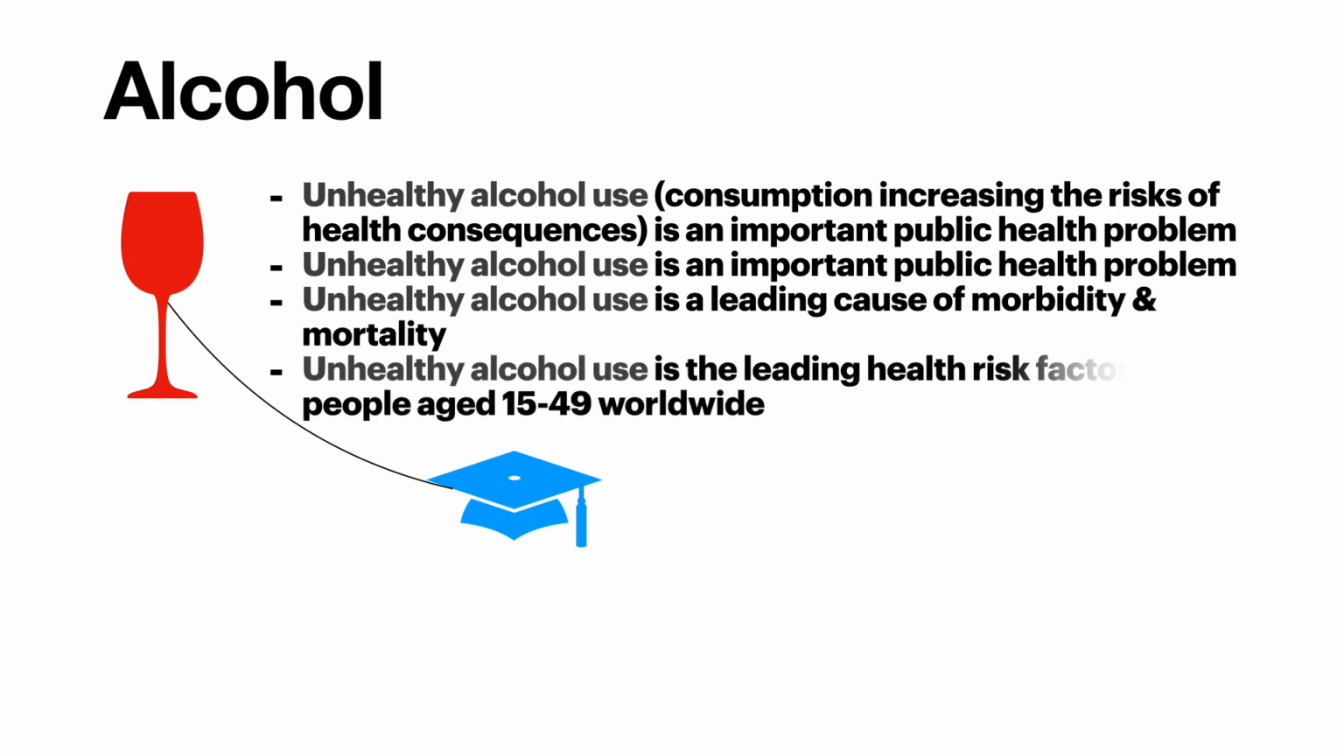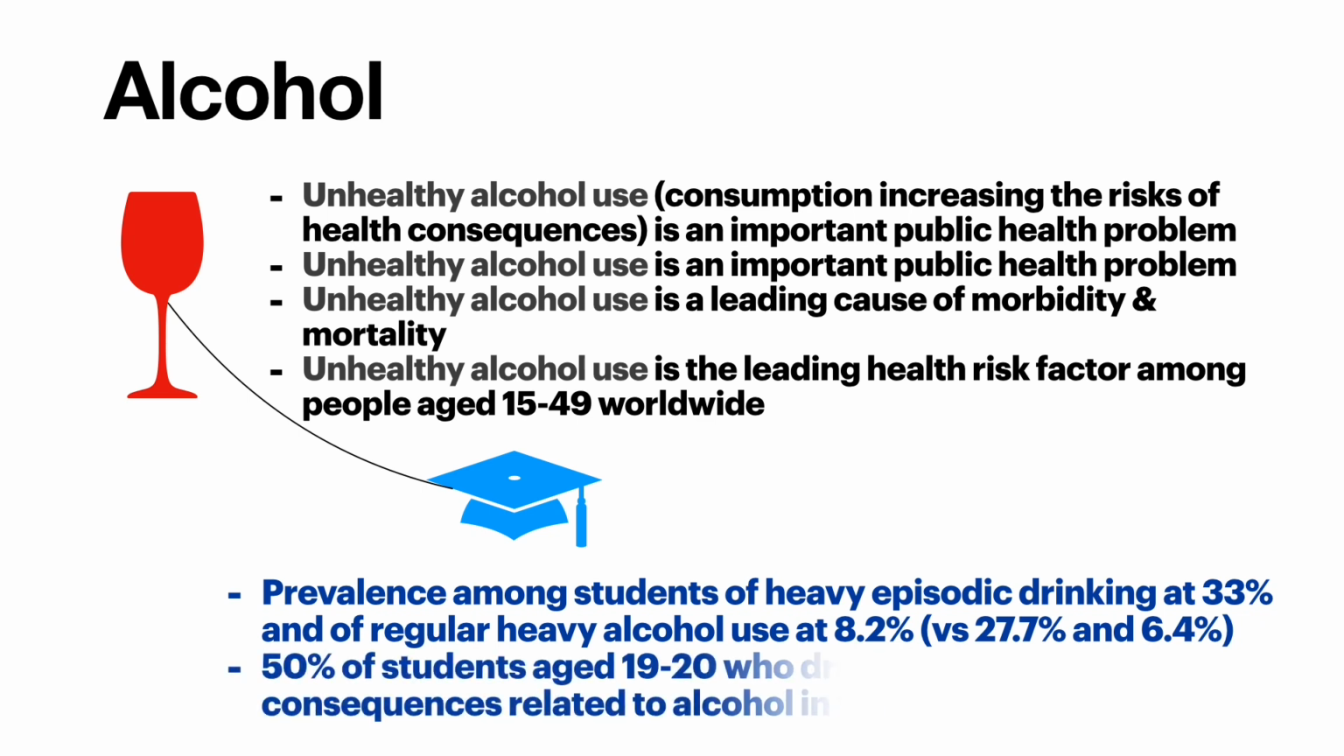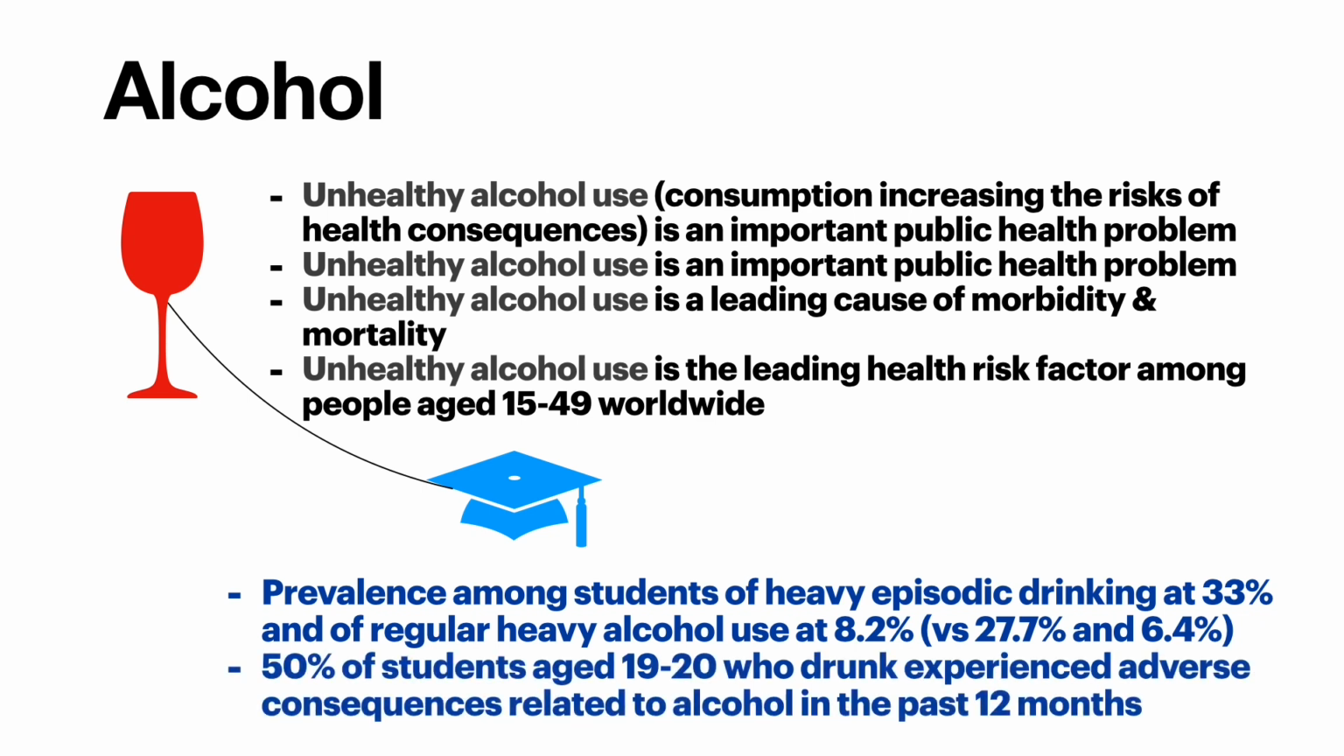It's a leading cause of morbidity and mortality, and unhealthy alcohol use is the leading health risk factor among people aged 15 to 49. Like we said, when we talk about students in particular, we can see that the prevalence is much higher in students as opposed to non-students: 33% versus 27.7% and 8% versus 6.4%. And 50% of students aged 19-20 who have drunk have experienced an adverse effect over 12 months. So it's very important to note that.